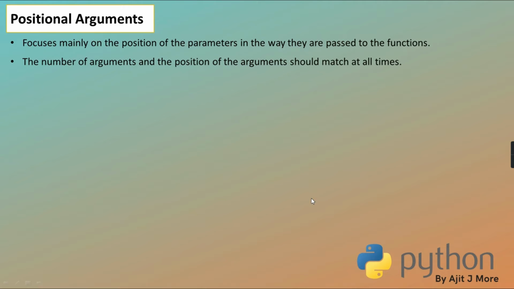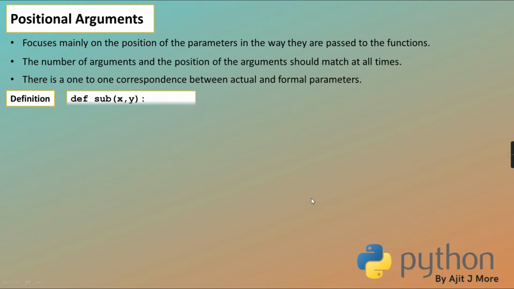The function is defined with some number of arguments, so at the time of call you have to pass that many arguments only. And the position matters, because there is a 1:1 correspondence between the formal and the actual parameter. Now on the slides I am giving very simple examples to understand the concept. But whenever you solve practical problems, your functions can change. They won't be such simple functions. Depending on the problem statement, accordingly the algorithms will change.